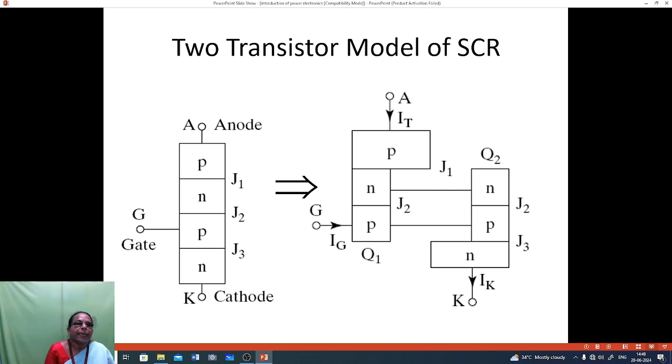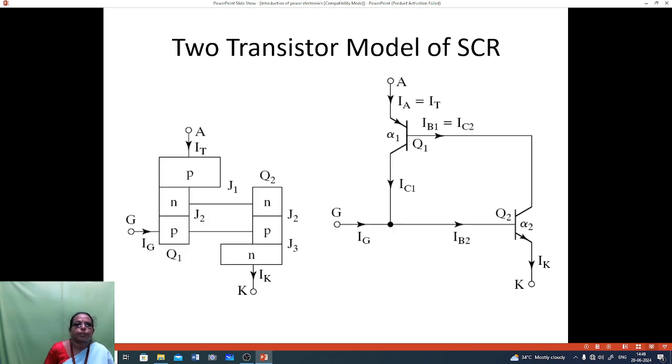So PNP and NPN transistors. Q1 is the PNP transistor and Q2 is the NPN transistor. These two transistors are connected, that is J1, J2 connected, then the J3 junction. So these are the two transistor model of SCR.